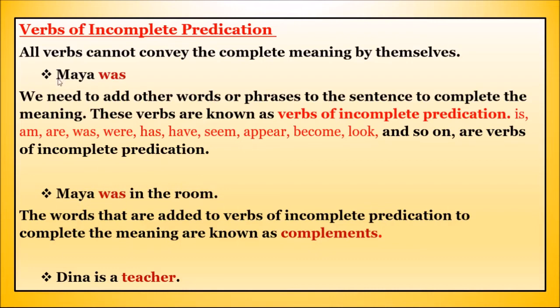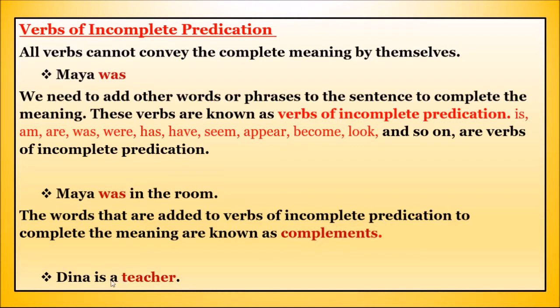For example, I can use this: Maya was playing in the ground. Maya was sleeping. Whatever words I am using to complete this sentence, for example, Maya was in the room. We used "in the room" to help complete the sentence. We took the help of these words to complete the sentence. So these words, "in the room," are called complements.